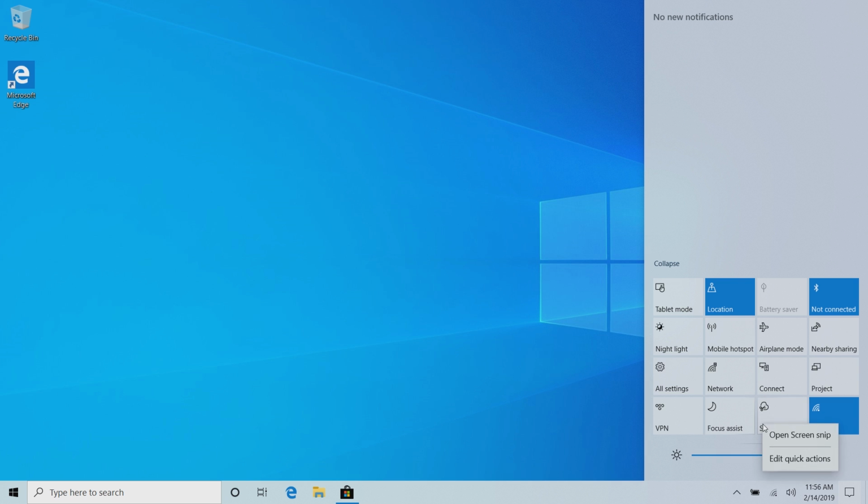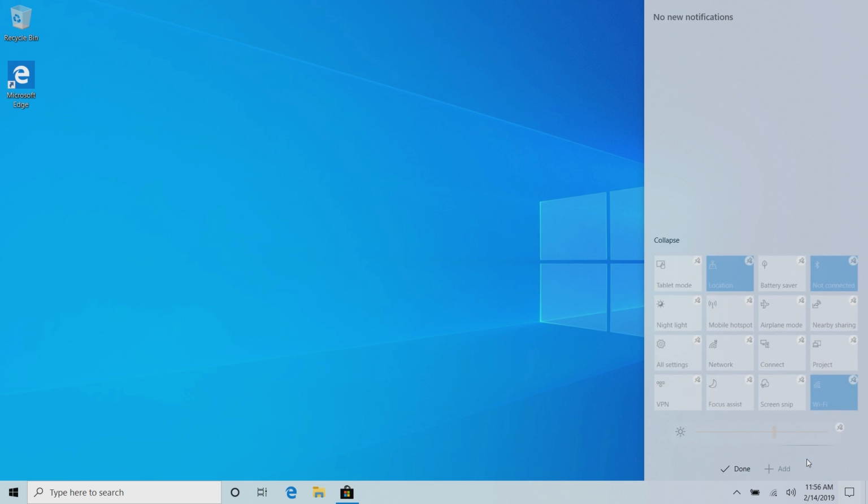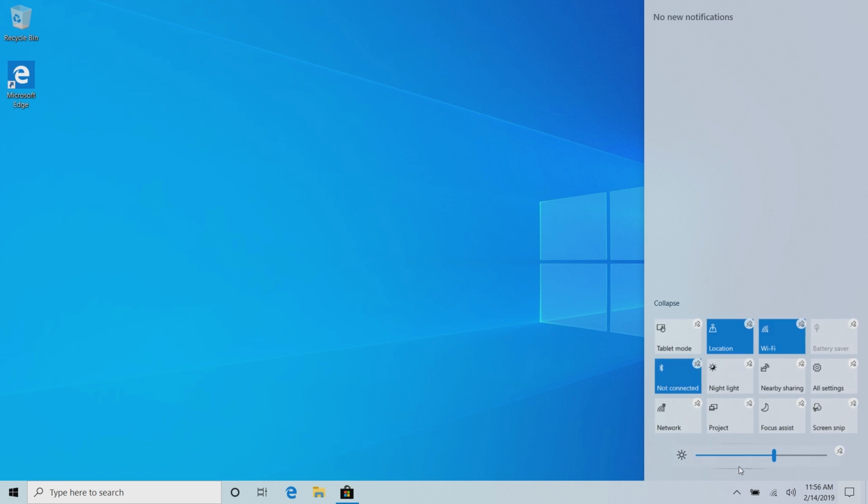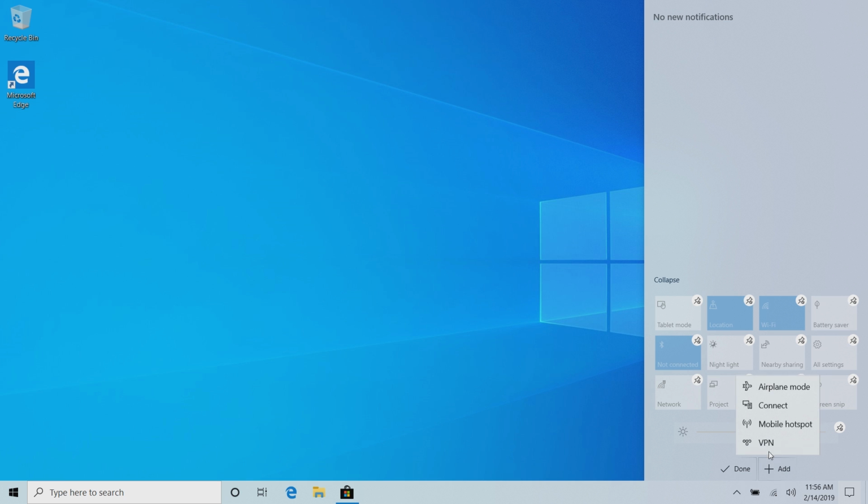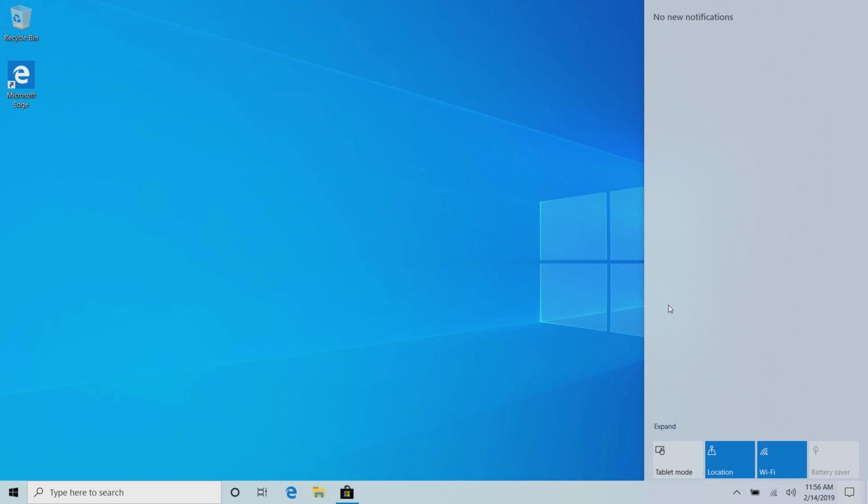In addition, the editing feature when it comes to changing and customizing these quick actions has been implemented into the Action Center. So no longer are you thrown into the settings app to change these. You can just edit them all straight from here, and I can easily unpin a whole bunch of things that I'm never going to use on this device. I can move around a whole bunch of different things as well, and then I can press done, and that's changed like that. Or if I want to edit quick actions again, I can add back the ones I just removed by clicking on add here, and that will add them to the Action Center. A very simple improvement here, but something that makes customizing the quick actions area in Action Center so much easier.